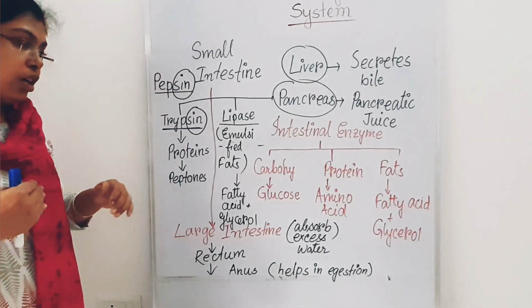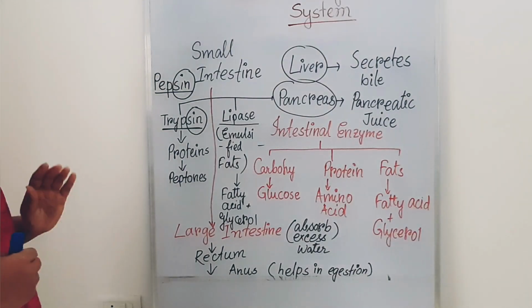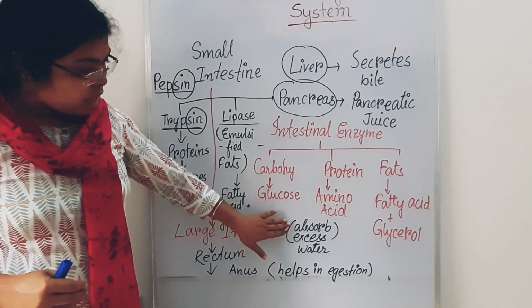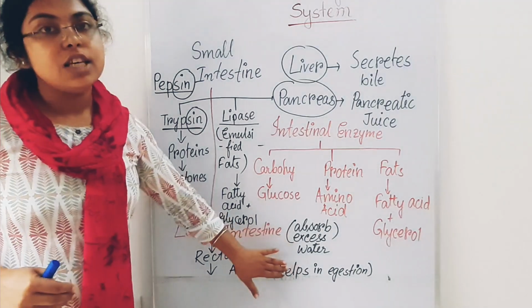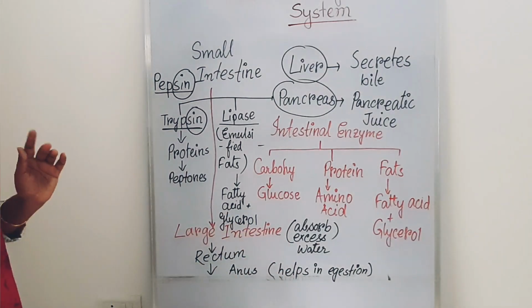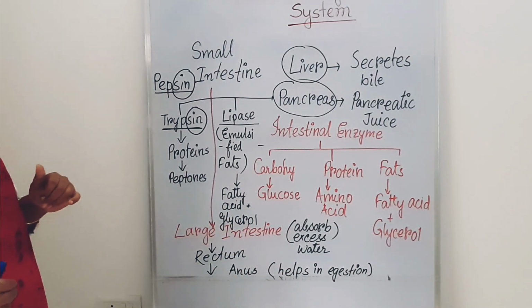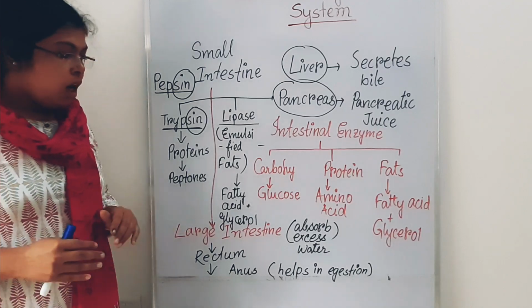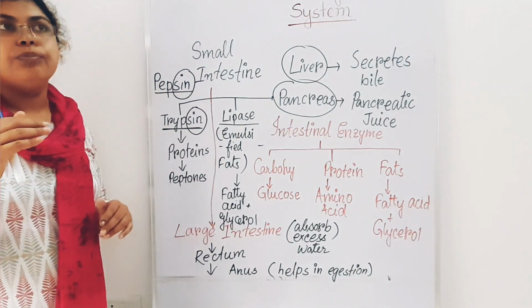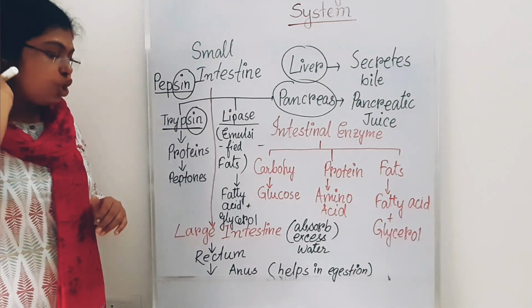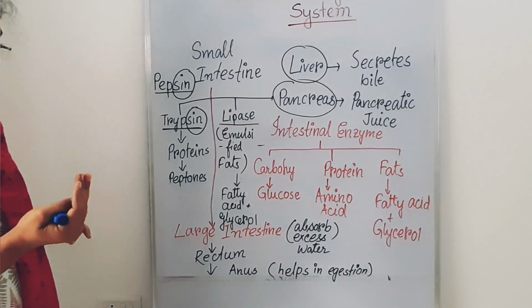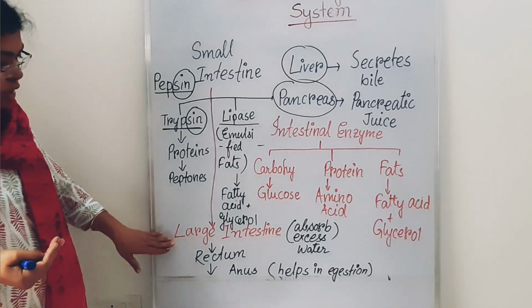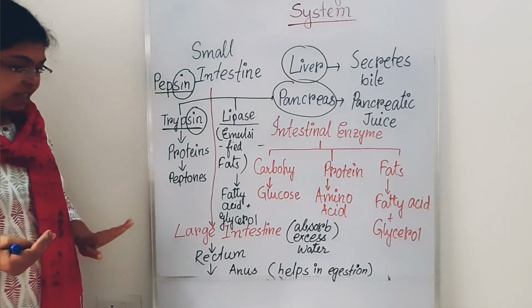What is the function of the large intestine? The large intestine helps to absorb excess water. After digestion of the food, whatever excess water is there is absorbed by the large intestine.